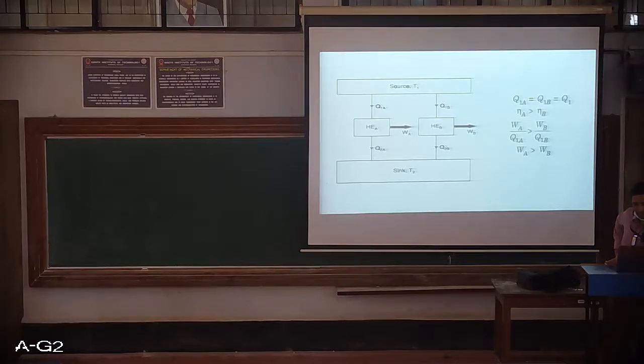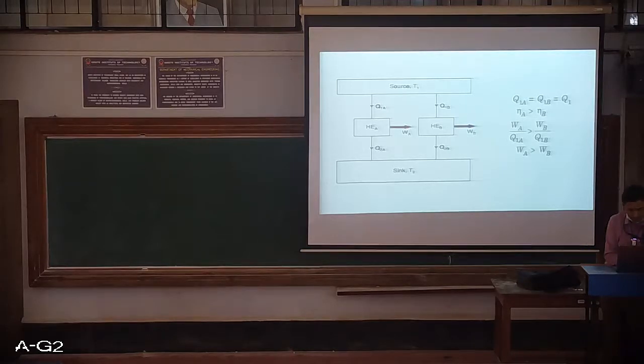Suppose we assume that heat engine A, which is not reversible, has an efficiency greater than heat engine B, and if we disprove that, then definitely it means that efficiency of B is greater than efficiency of A.